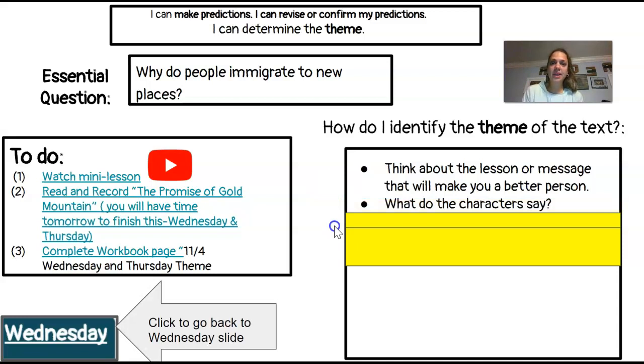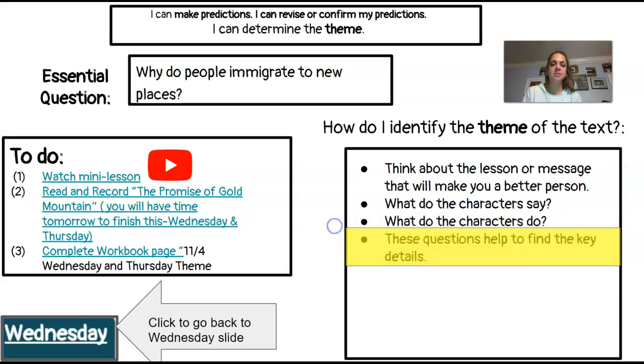We can do this by looking at the characters. What do the characters say? And what do the characters do? That will help us to determine the theme. These questions will help you to identify the key details to record in your graphic organizer.